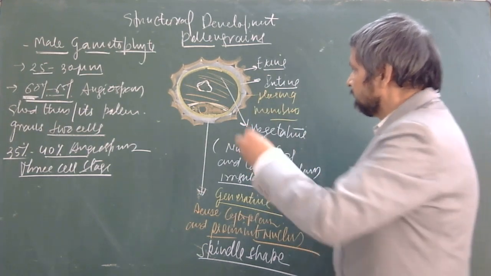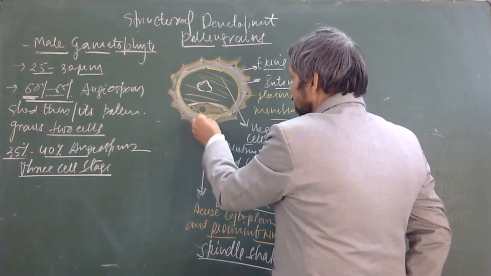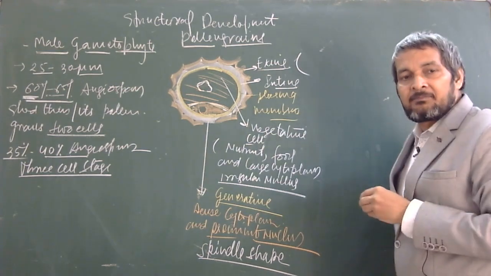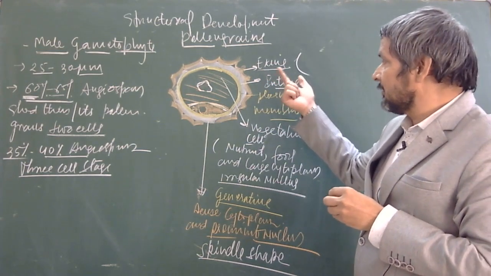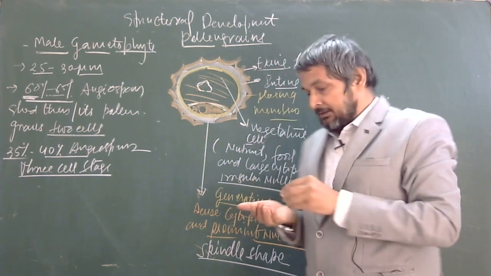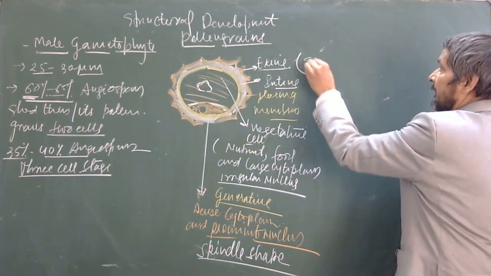And now, if you look, the exine is the toughest layer. You can say the chemistry of the exine is the toughest chemistry. It's made up of sporopollenin.